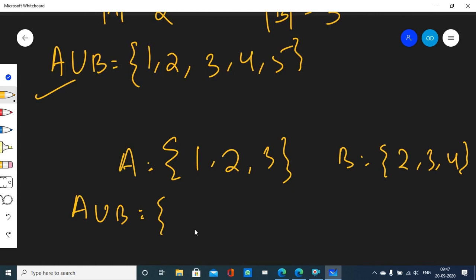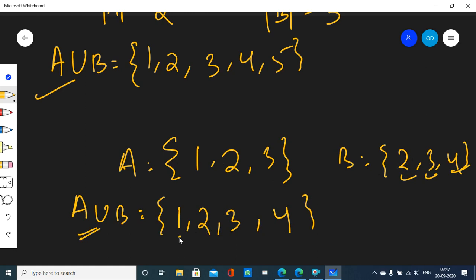Well, A union B carries all the elements that are there in A and all the elements that are there in B. So you have to write 1, 2, 3 of set A. Then set B also has 2, 3, but no element is repeated. A union B is a set, so we will not repeat 2, 3. 2, 3 are already there, so we will only include 4.